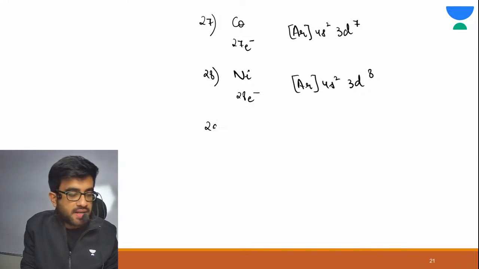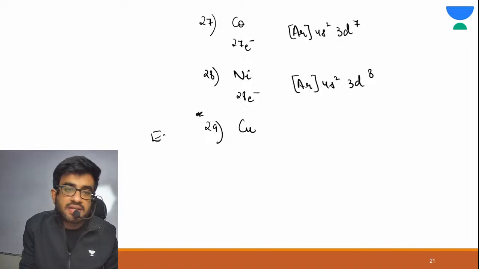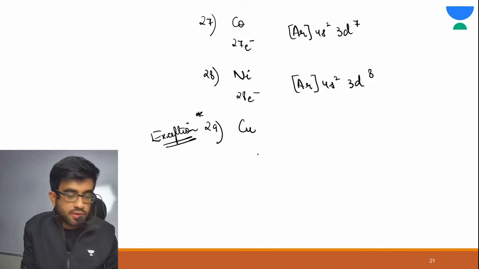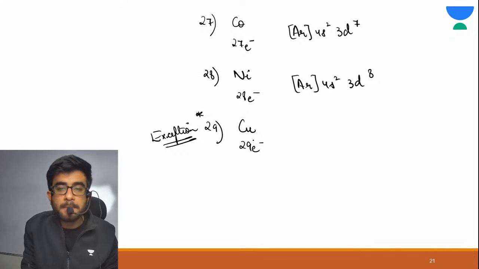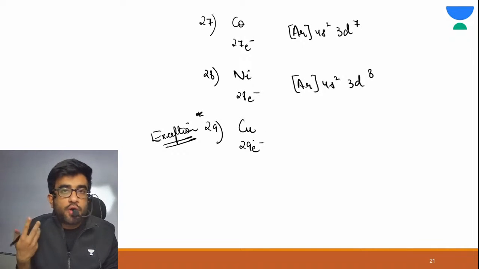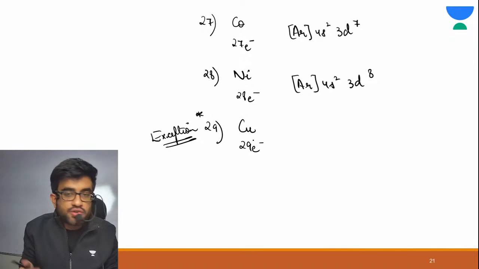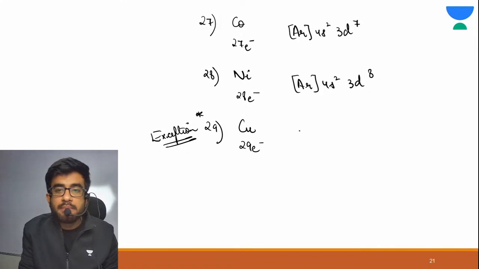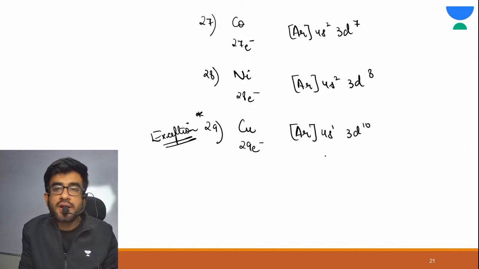Correct? 29th is your copper, and this is your second exception. 29 electrons you need to fill. According to your rules, it should be 3d9, simply increasing 1 electron in d. But the electronic configuration is 4s1 3d10.